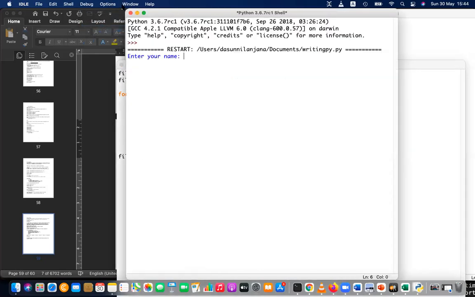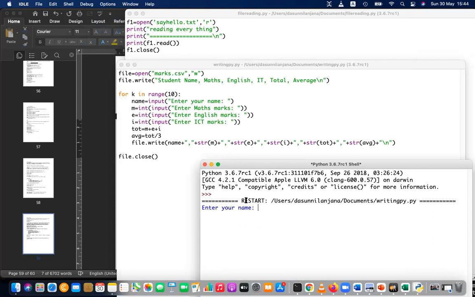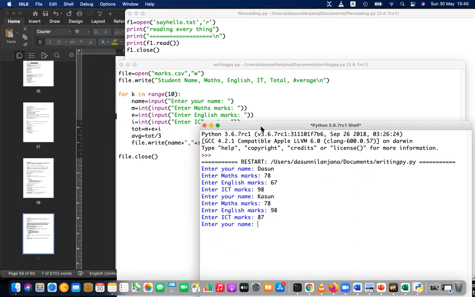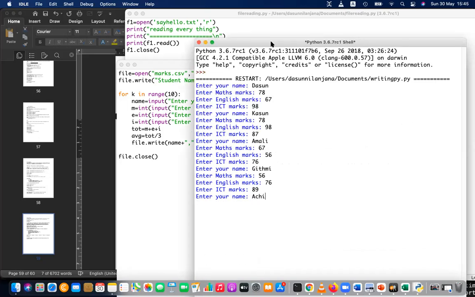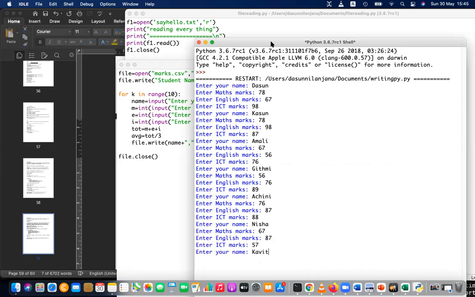But there's a specialty of this text file, right? So first enter your name, and I'm entering my name, Dasun, and the marks. Then Amali, and Pachini, then Nisha, Kavitma.